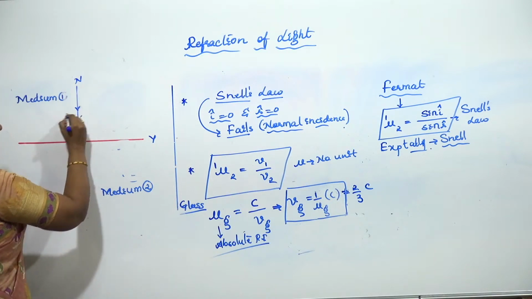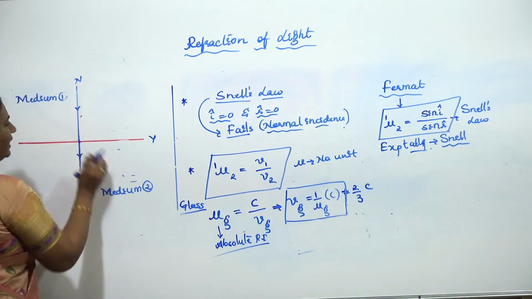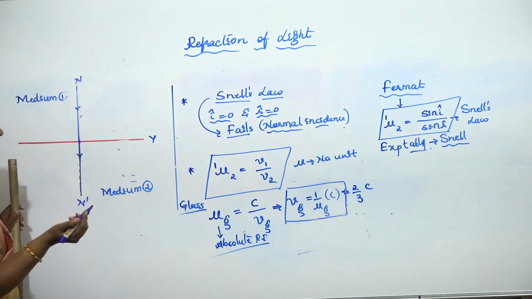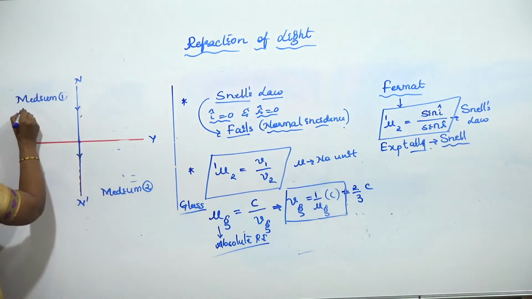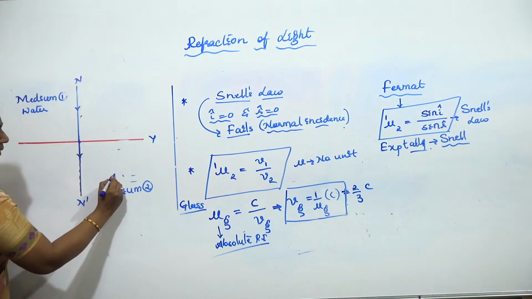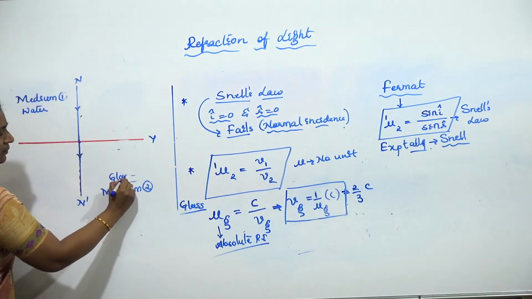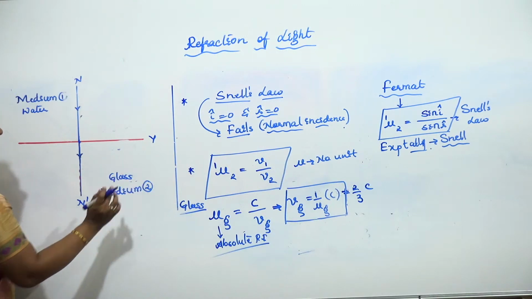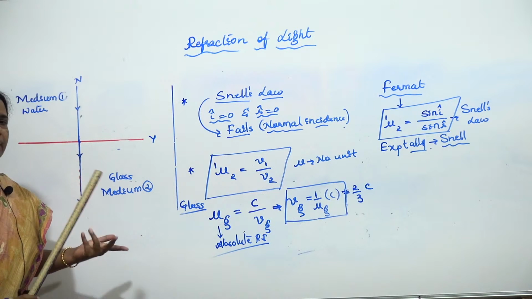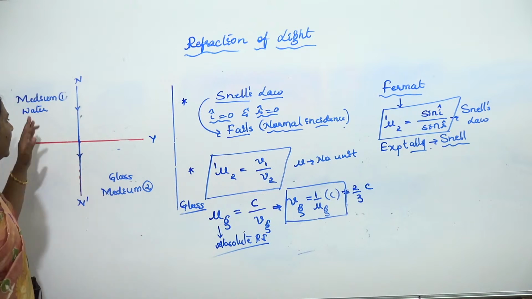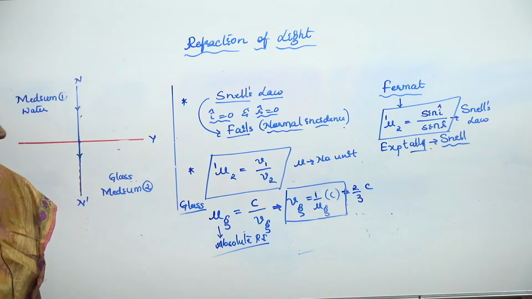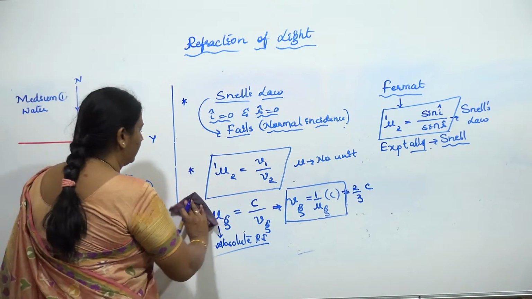Okay. So the same normal instance, if I take instead of air, both of them different mediums, say let me take this as the water medium and this as the glass medium. I am taking the water and glass medium. So both of them are apart from your air or vacuum.